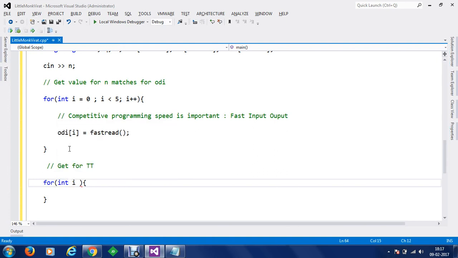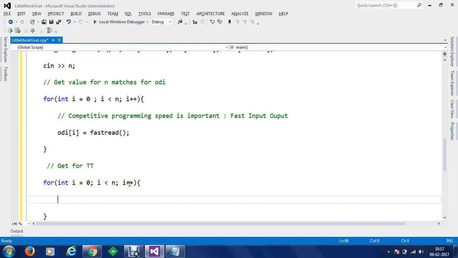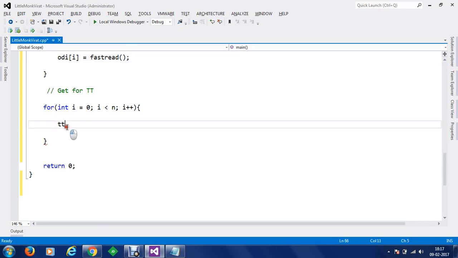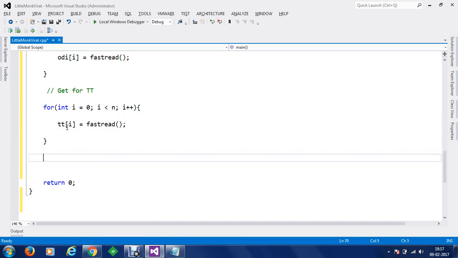Now integer i is equal to 0, i smaller than n, whatever value we have taken. By chance we have taken 5 here, that should be n because we are taking it for the n. And here we are going to do i++. Whatever the number of questions will be asked, we are going to add those to our T20 array. We are going to put that value into T20, and that will also be fast read. So we are going to read 5 times. We're going to get the characters, and then we are going to get for test.